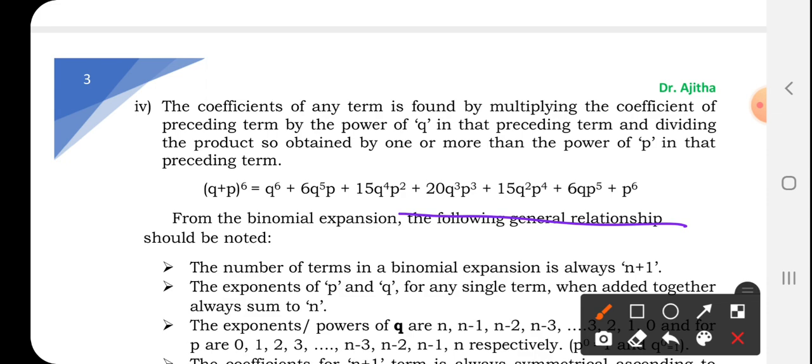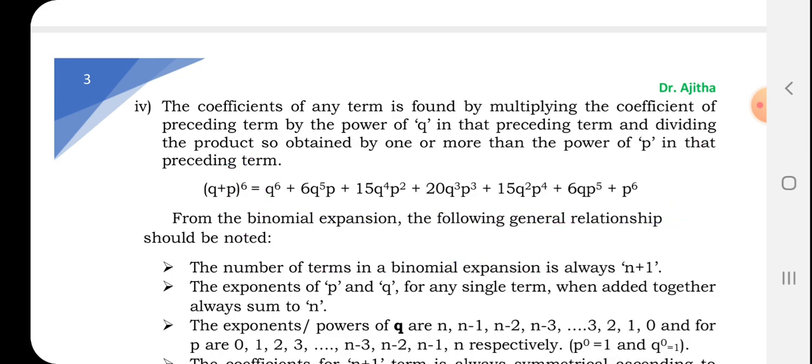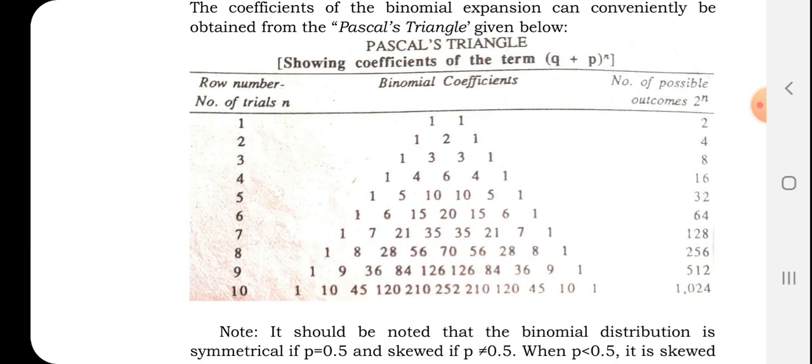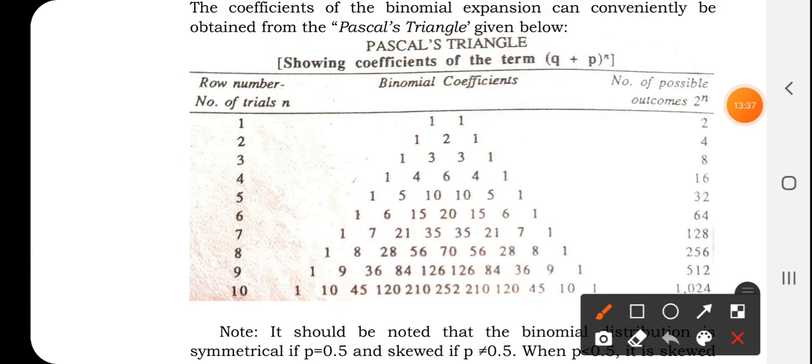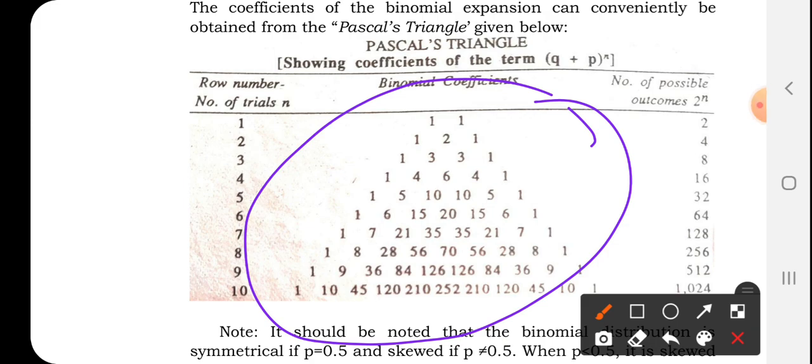So you can see that in case of binomial expansion, the number of terms will be 1 more than n. If n is 6, the total terms will be 7. If it is 7, the total terms will be 8. Likewise, this is the Pascal triangle. It is very useful in case you are not able to memorize it. You can work it out with the help of this also. Like 1 plus 1, you have to write 1 everywhere, like 1 and 1 you are starting with.